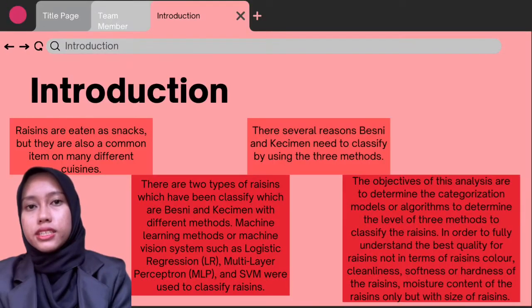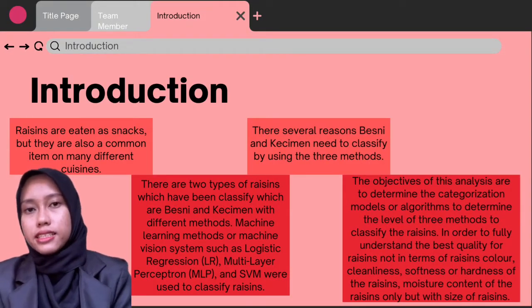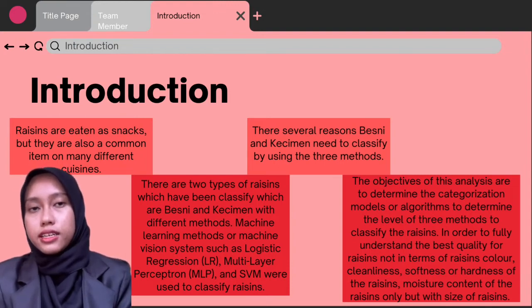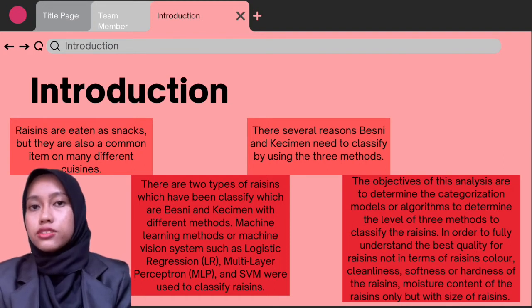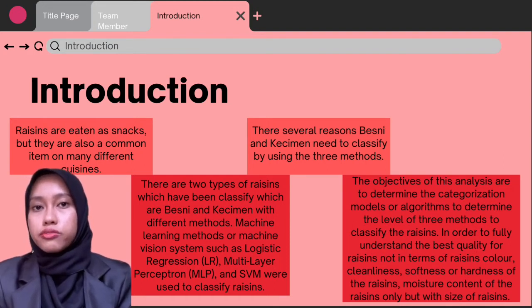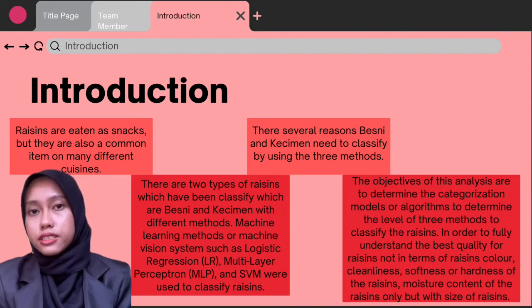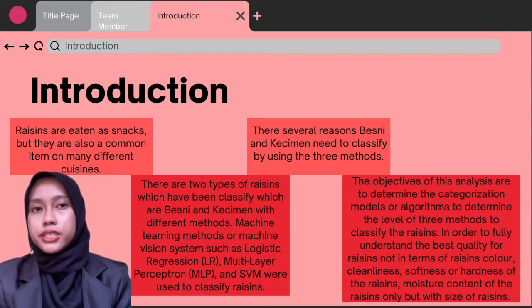The majority of the time, raisins are eaten as snacks, but they are also a common item in many different cuisines. Raisins are dried grapes that are low in fat, high in dietary fiber, low glycemic index carbs, and high in minerals including copper and iron. In addition to having nutritional value, they also provide health benefits such as helping people with minor blood pressure increases by regulating their blood pressure.